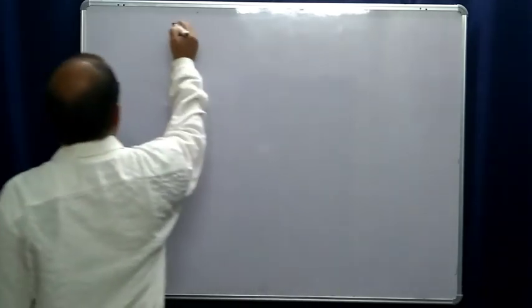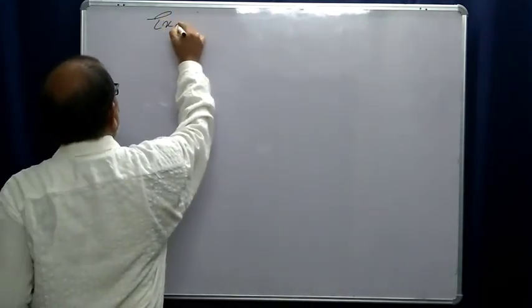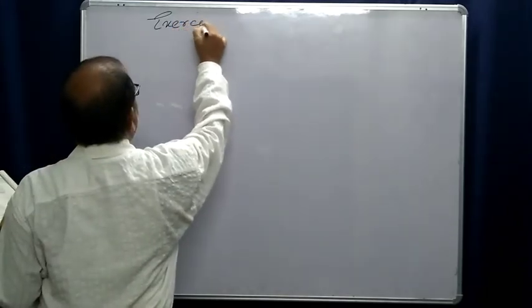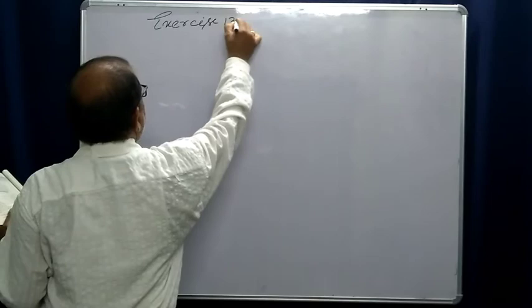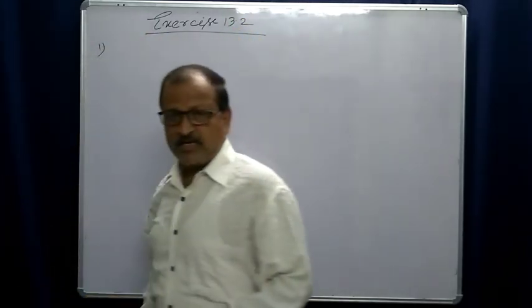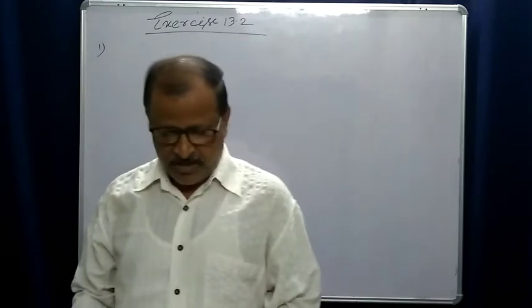Question number 1, exercise 13.2. What is given?